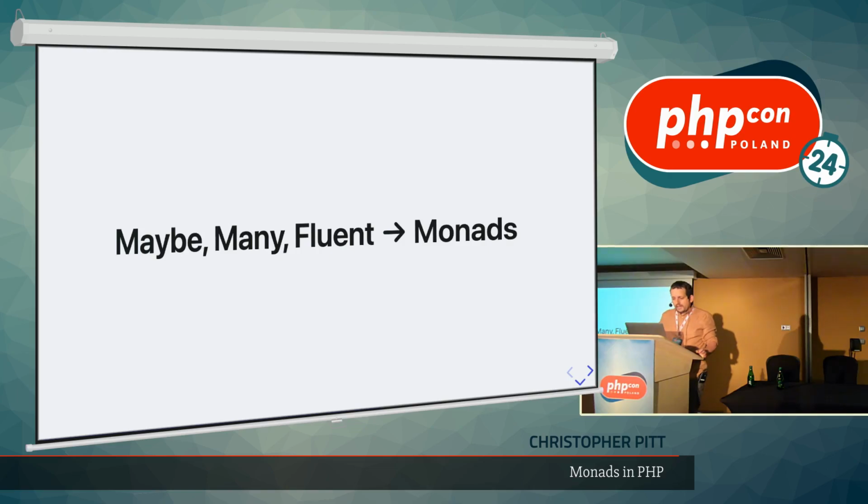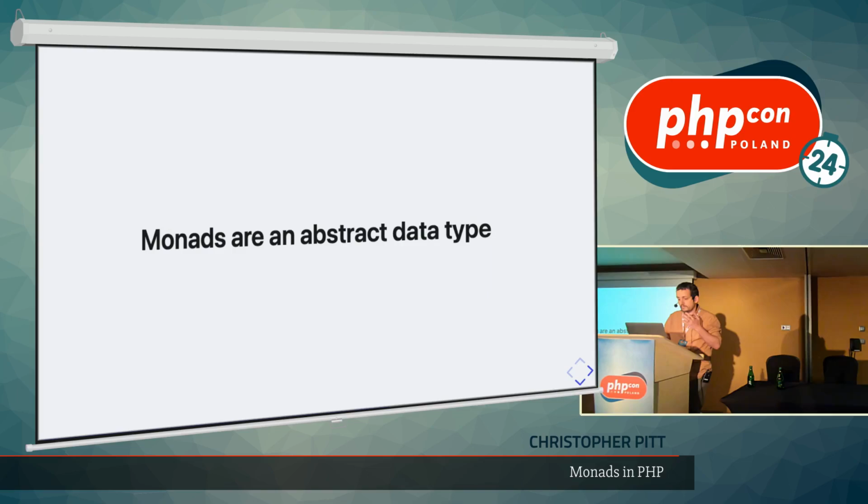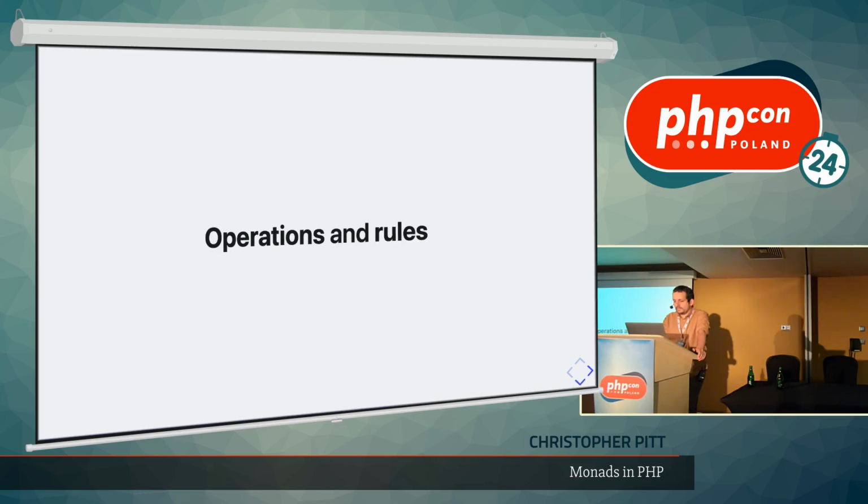The Maybe and the Many and the Fluent things that we just made are monads. And there's a pattern here you should have picked up while seeing all of that code. They're abstract data types, monads in general now, and they follow this pattern.